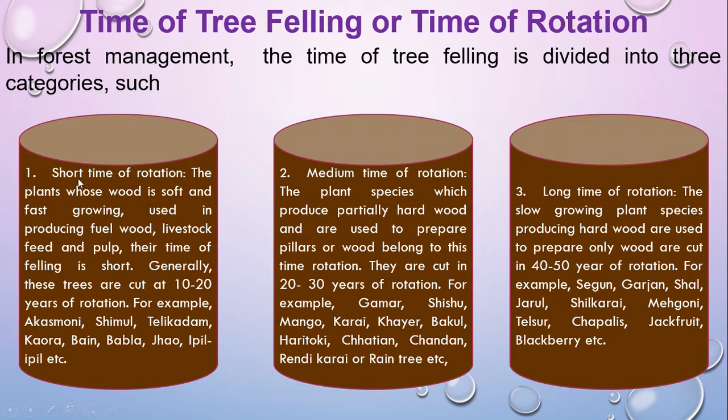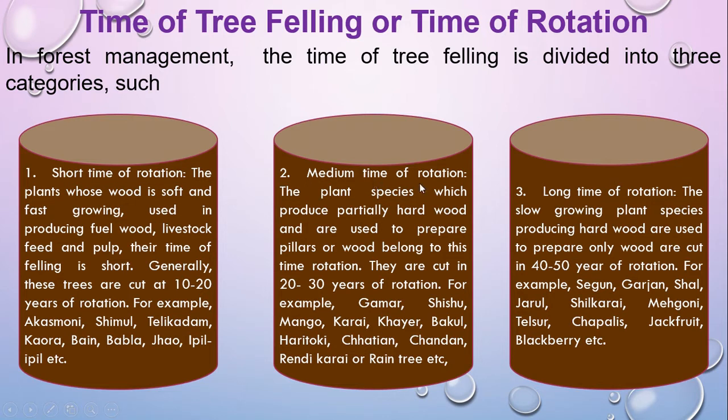So let's talk about the first one, where the time period is about 10 to 20 years of rotation. Examples are Akashmoni, Shimul, Telikadam, Keora, Pine, Babla, Jhau. These types of plants you can cut after 10 to 20 years. You can use these plants for fuel wood, livestock feed and pulp. Otherwise you are not able to make any other products from these trees.